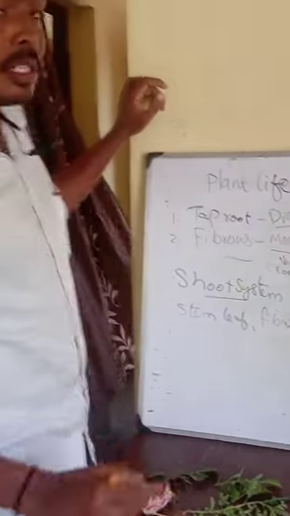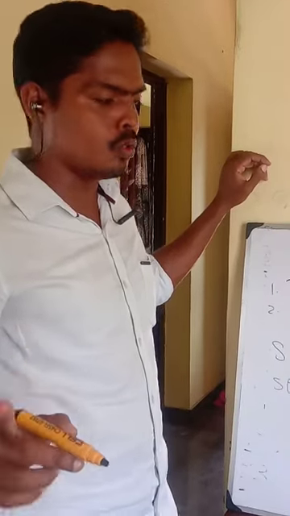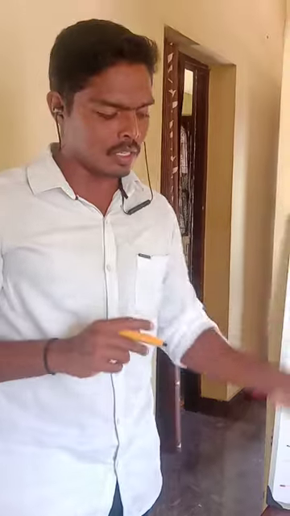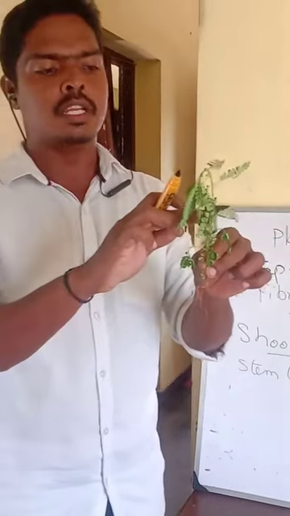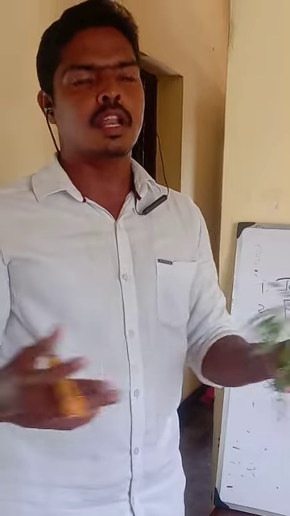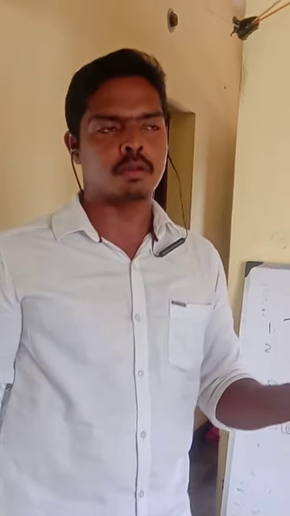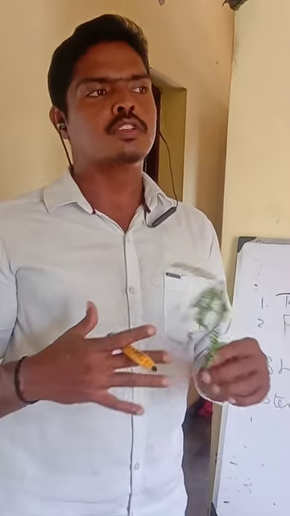First I will teach you about stem. Coming to stem, stem is the main part of shoot. It's usually green in color. Okay, for young plants it will be green in color. When it is growing bigger, like a mango tree or banyan tree, it will be changing the color.